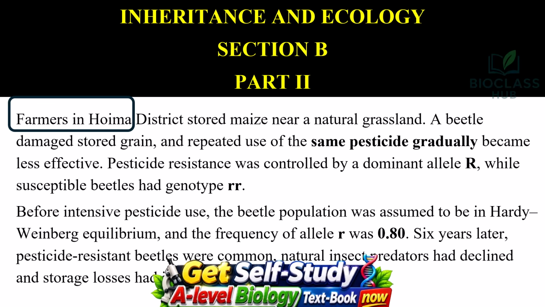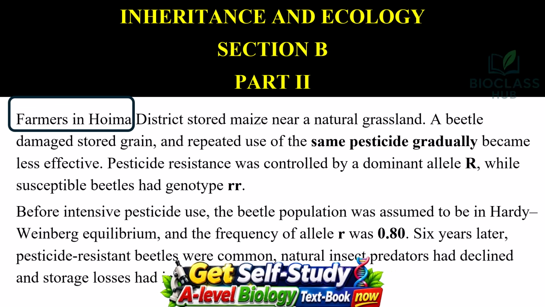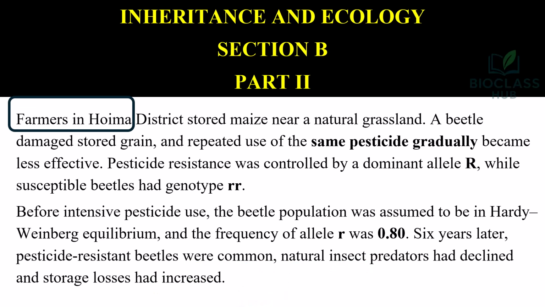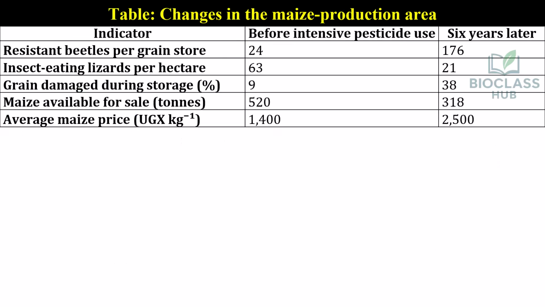Pesticide resistance was controlled by a dominant allele R, while susceptible beetles had genotype rr. Before intensive pesticide use, the beetle population was assumed to be in Hardy-Weinberg equilibrium, and the frequency of allele small r was 0.8. 6 years later, pesticide-resistant beetles were common, natural insect predators had declined, and storage losses had increased.